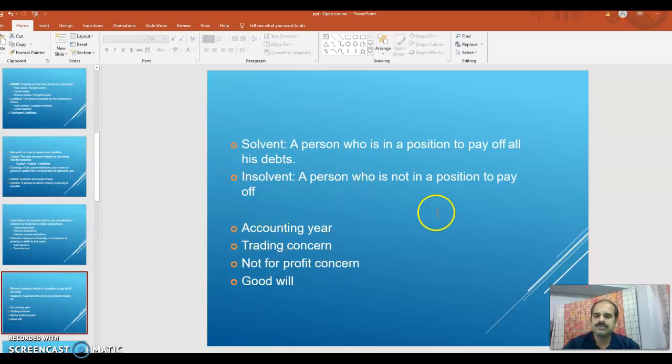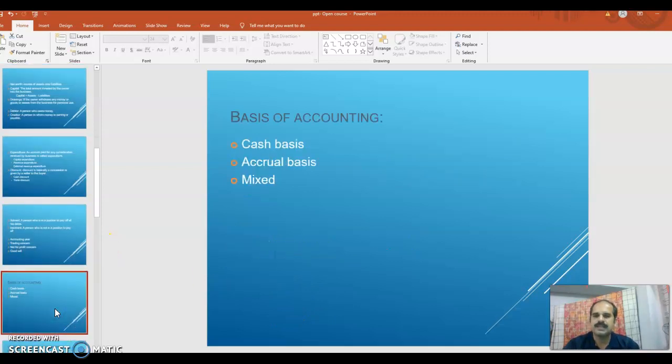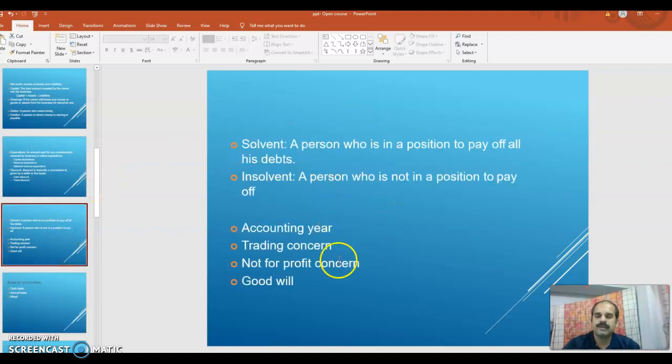Another term used in business is accounting year. Usually the accounting year is a period from April 1st to March 31st of the next year. Then trading concern, then goodwill. These are the basic terms actually used in business. You must be familiar with this kind of terms that are commonly used in a business organization.